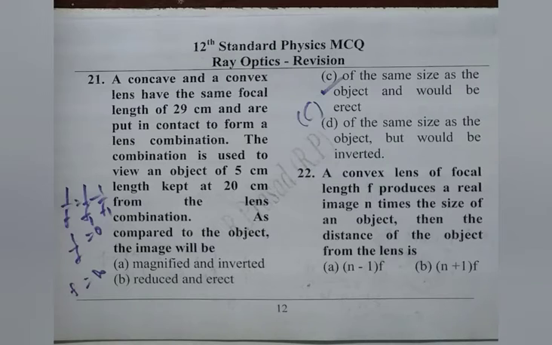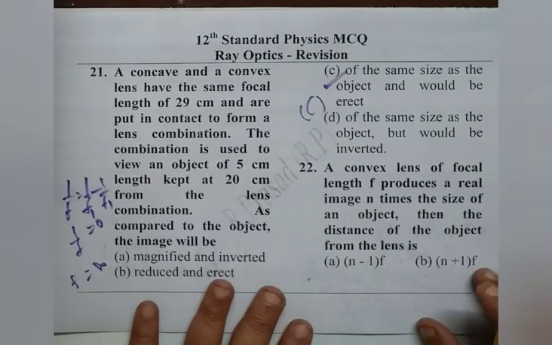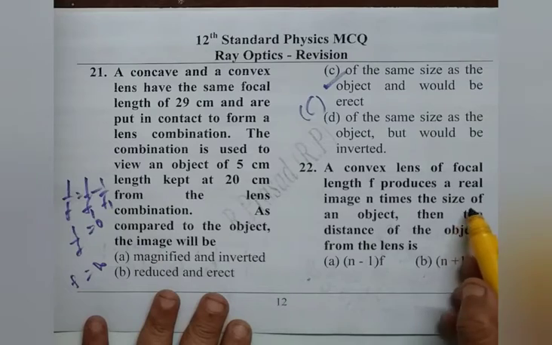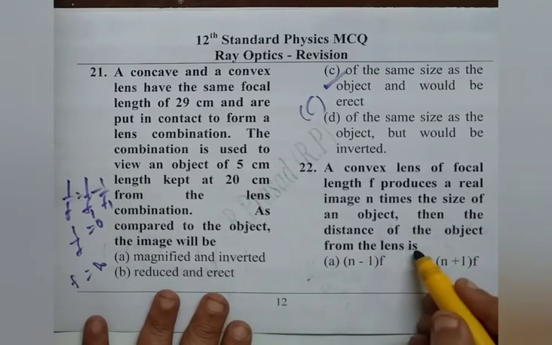A convex lens of focal length f produces a real image n times the size of an object. Then the distance of the object from the lens is. We write all the data given here. A convex lens of focal length f produces a real image n times the size of an object. Then the distance of the object from the lens.